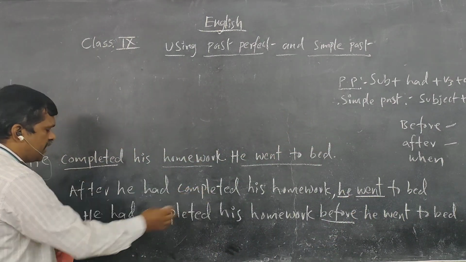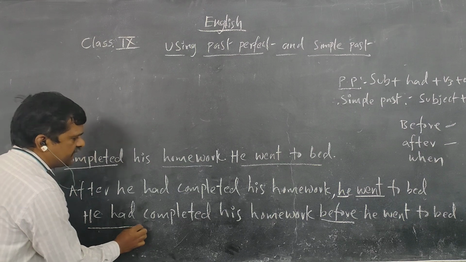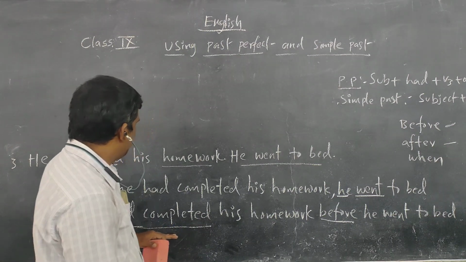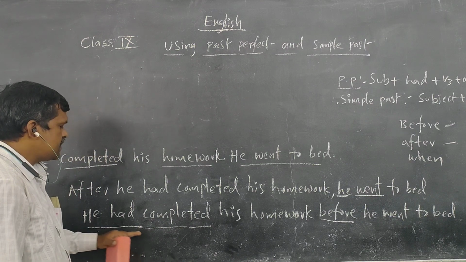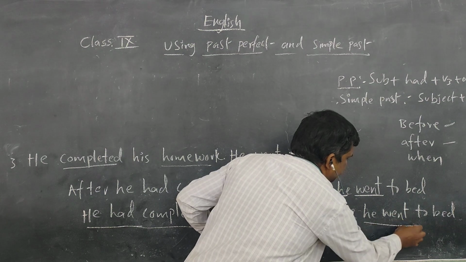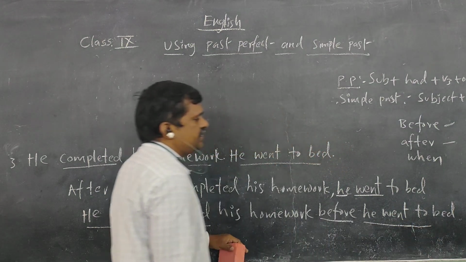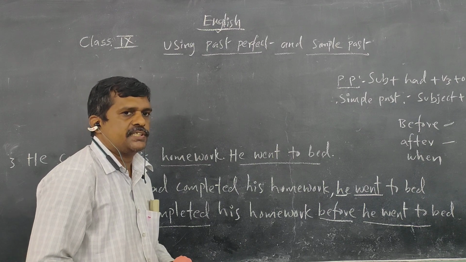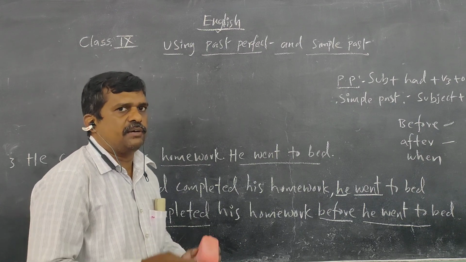For before also, this is the first action. He had completed his homework. So we have used past perfect tense. This is the latter action. Since this is the latter action, we have used he went to bed in simple past tense. So like this, we can use this combination.